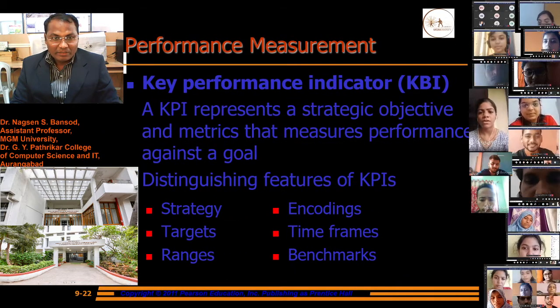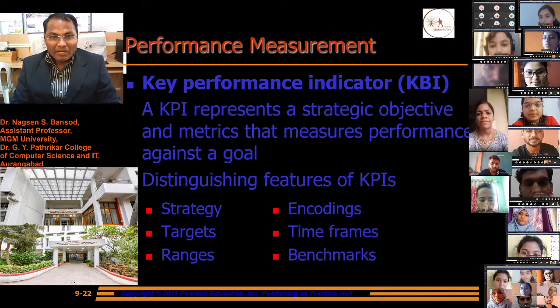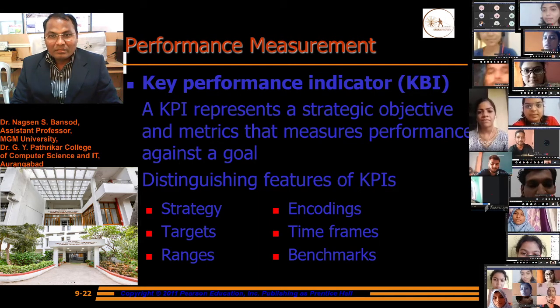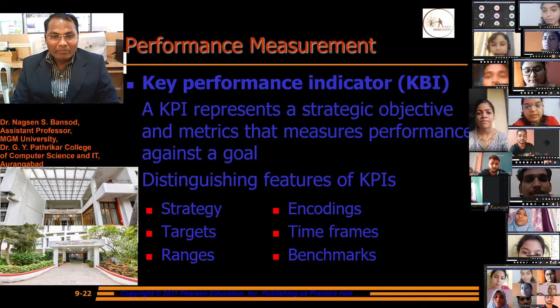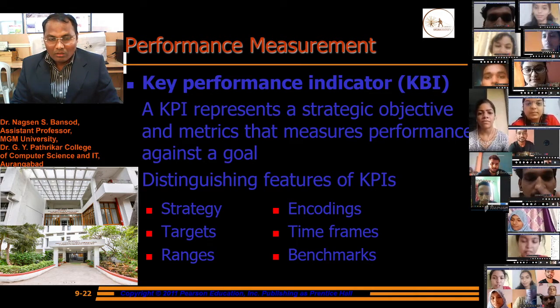Performance measurement: key performance indicator, KPI. A KPI represents a strategic objective and a metric that measures performance against a goal.